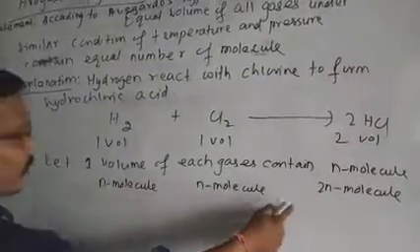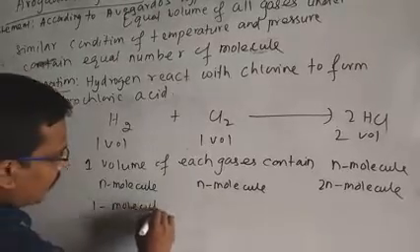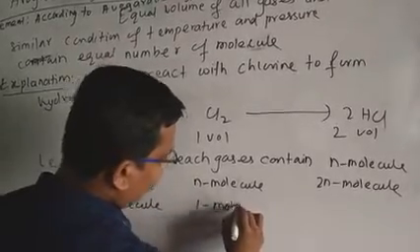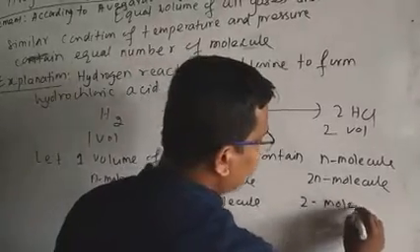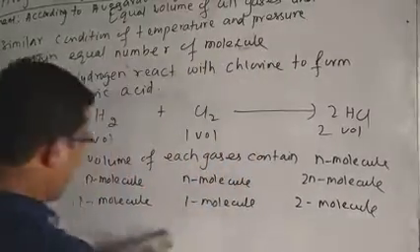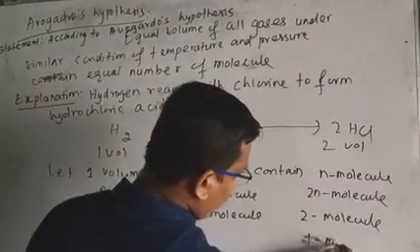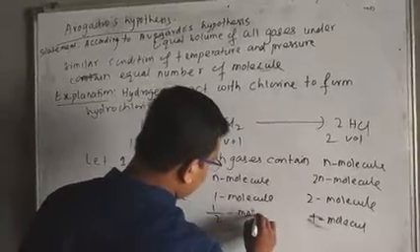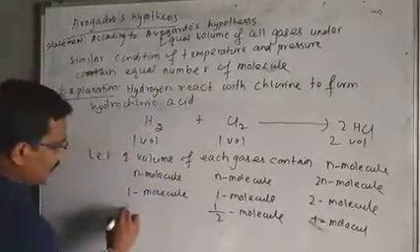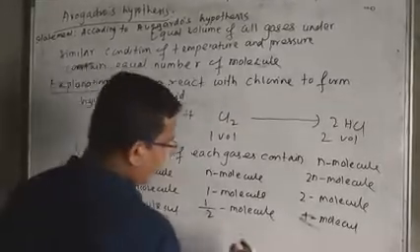Next divide these values by n, then we get one molecule, one molecule, and two molecules. Divide by 2, then it gives one molecule, half molecule, and one molecule.